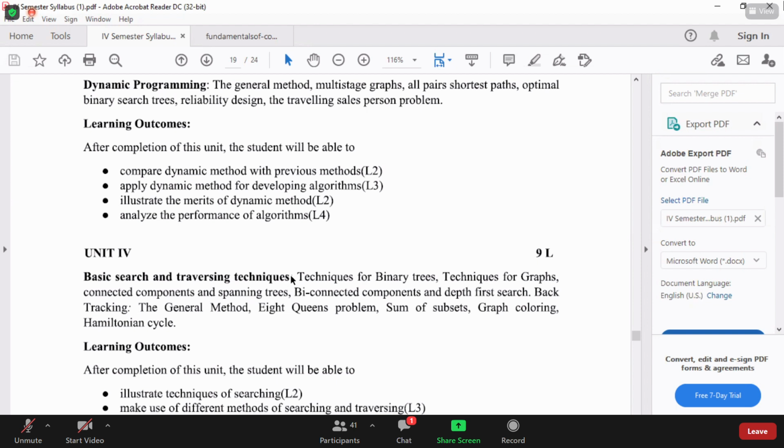So total binary trees, graphs, connected components, spanning trees, bi-connected components. So in basic search and traversing techniques, we are having 5 concepts. And in backtracking, we are having general method, 8 queens problem, sum of subsets, graph coloring, and Hamilton cycle. Total 4. 4 plus 5, which is 9. In module 4, you are having 9 different problems. In that, the first, basic search and traversing techniques, already are familiar. Only new concept is connected and bi-connected components. Only two things.